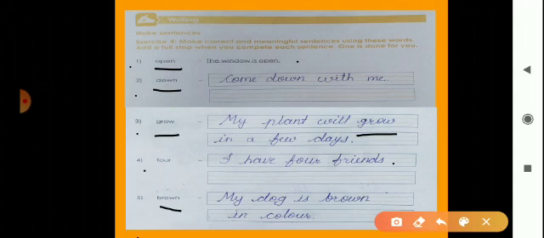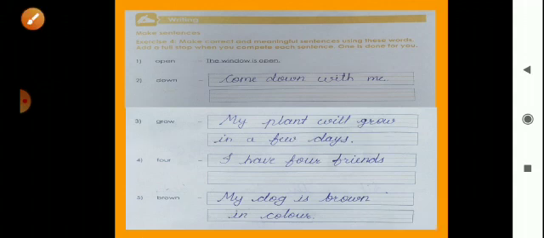Next is brown. So which sentence can we make here? My dog is brown in color. Okay. Then you can also make a sentence, I like brown cake. Okay. Or you can also make a sentence that I like brown color. Okay. So this is the exercise of sentence making.